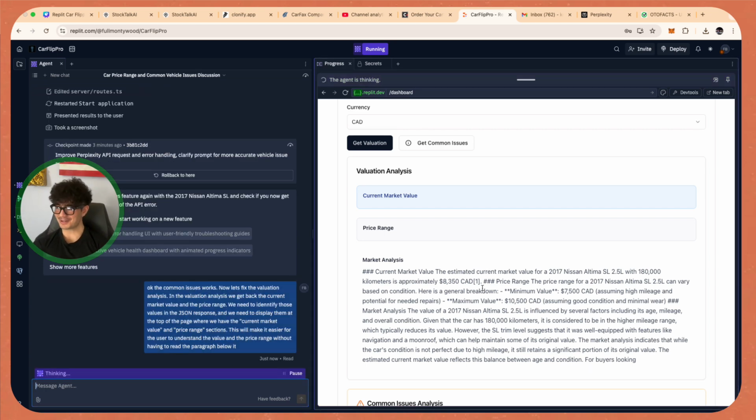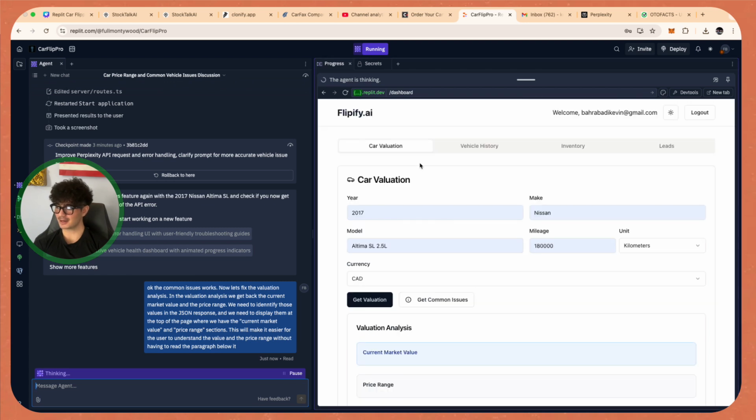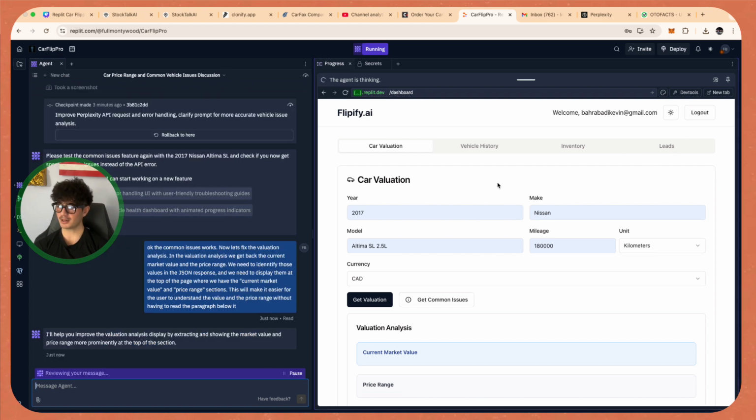Okay, beautiful, guys. So if this next step works, then we can move on to building out the inventory logic, building out the CRM and the leads handling, and then we'll probably end the video there, and then you guys will see that flipify.ai will be a live tool, and you guys will be able to sign up, and we're going to make future videos on how we're improving it.